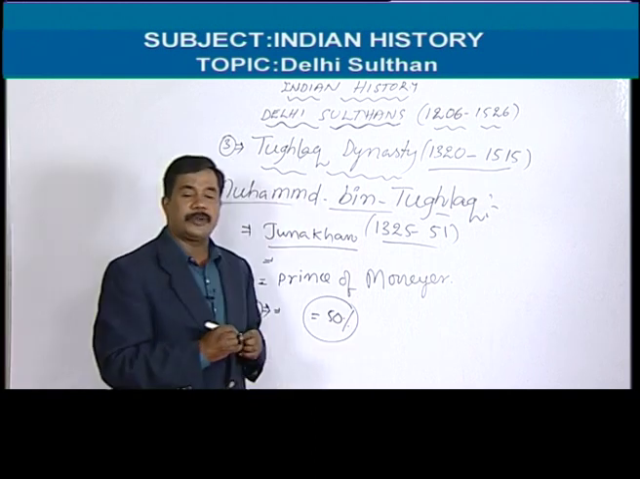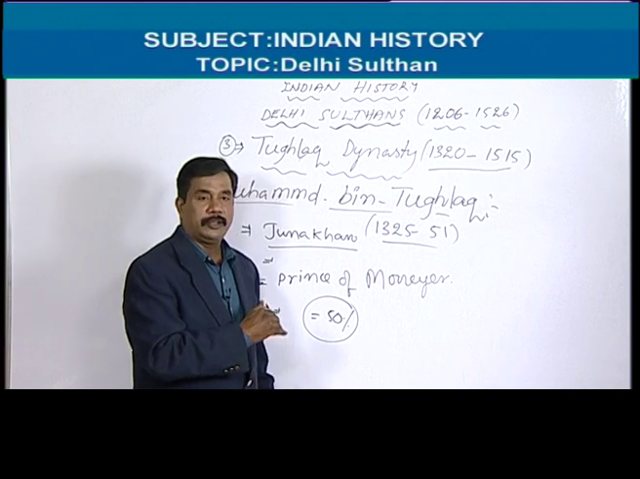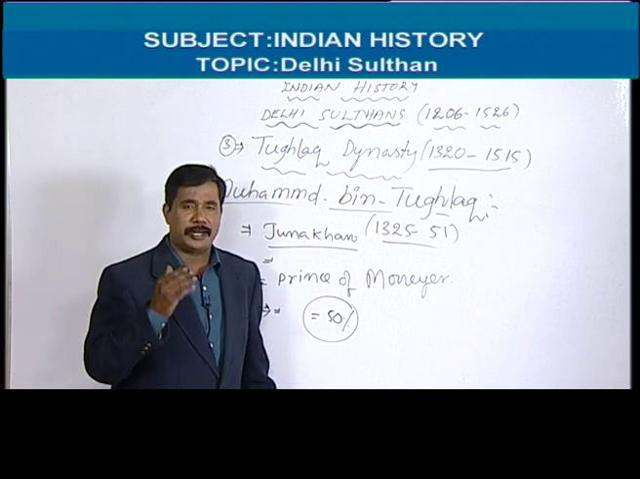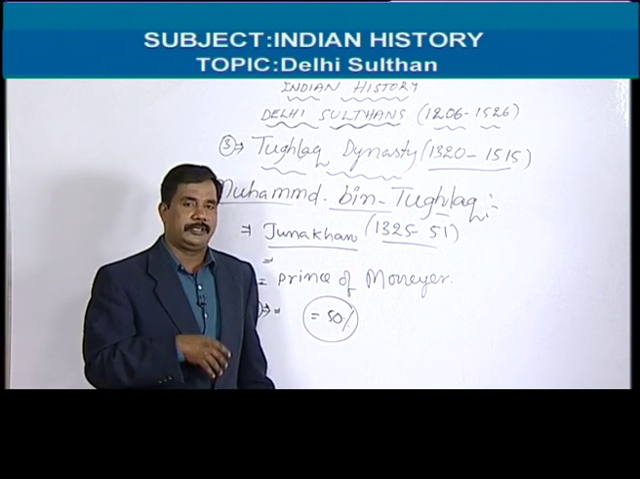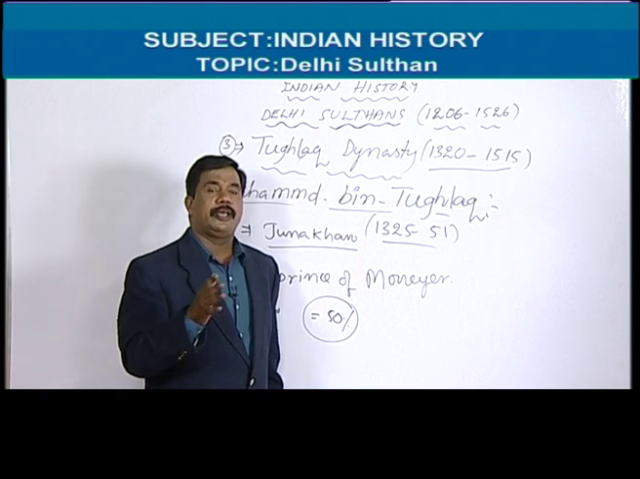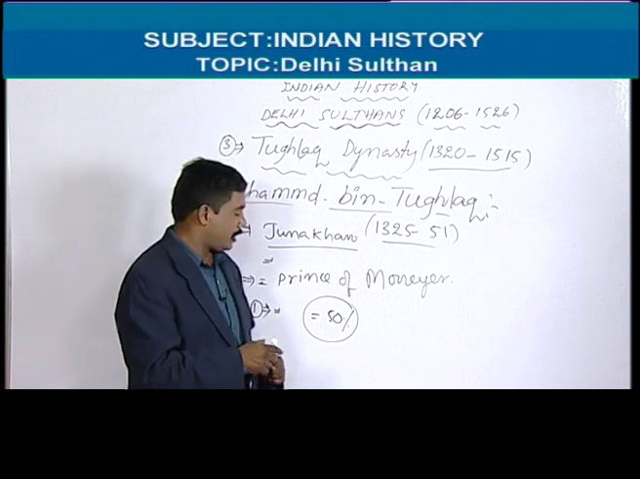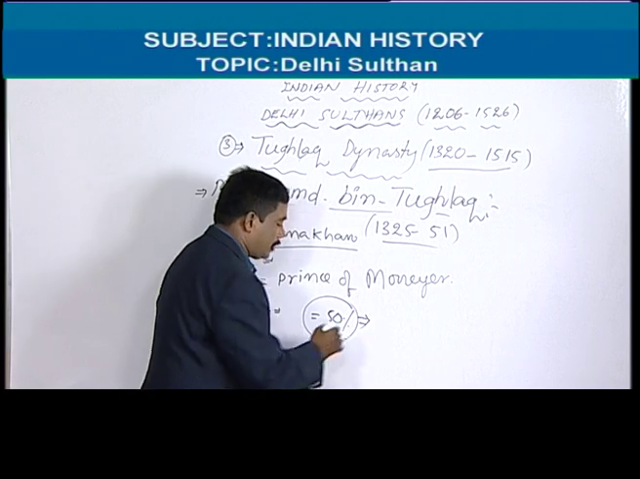Imposed 50% of taxation on that Doab. But unfortunately, that year there were famines. The people were not able to pay the taxes. So that's why here Tughlaq introduced